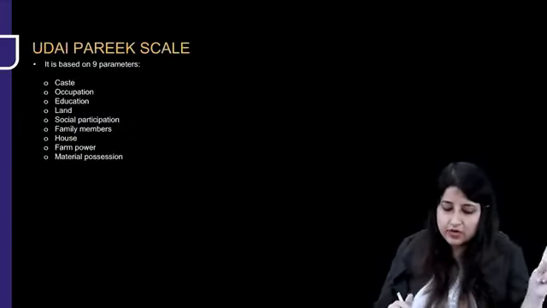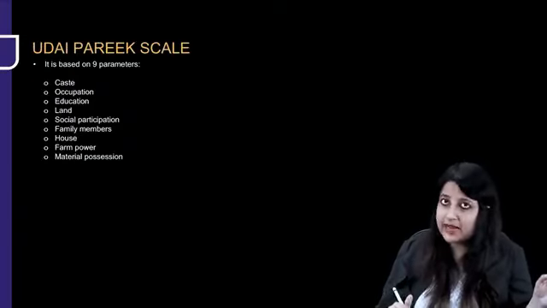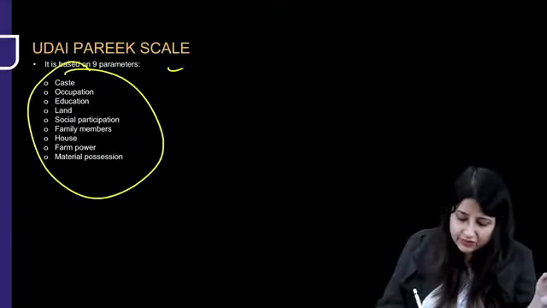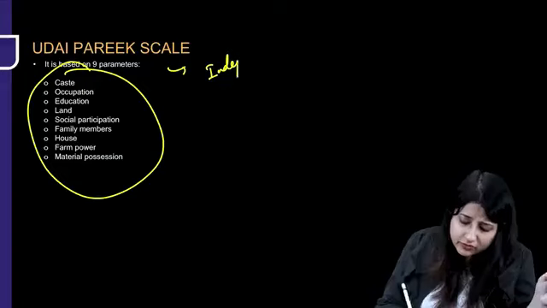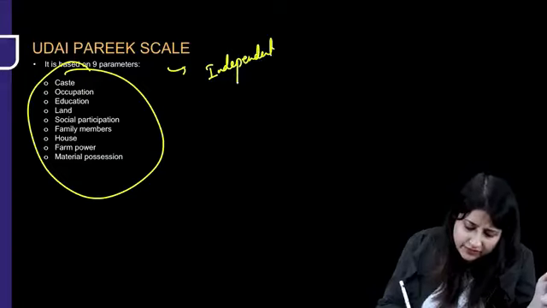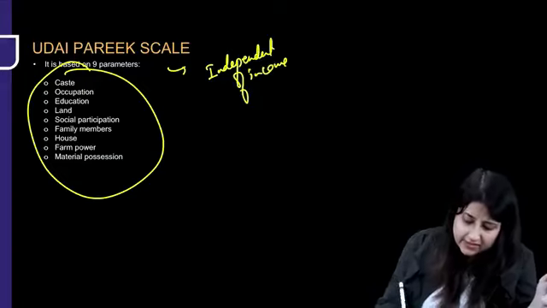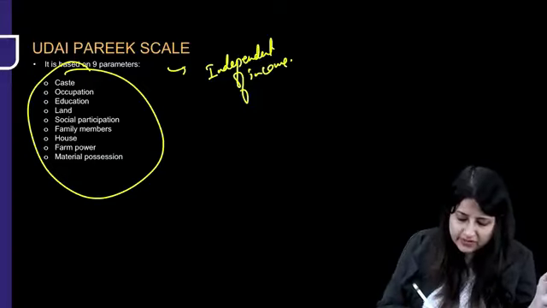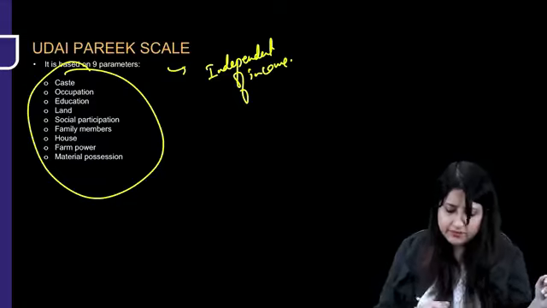Okay. Alright. Udai Pareek scale is based on 9 parameters. Okay, now Udai Pareek is for rural areas. You just have to know that it is independent of income. Okay, you can see over here, income is not there. Caste, occupation, education, land, social participation, family members, house, farm power, material.